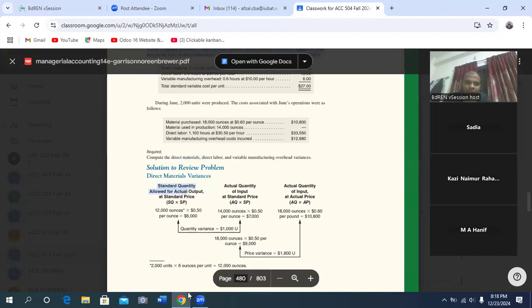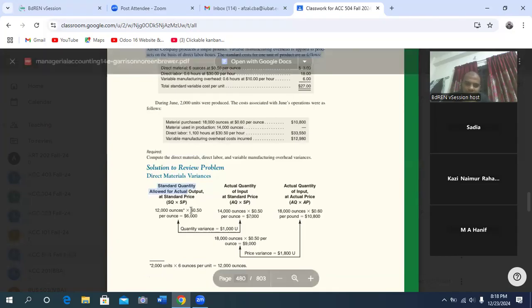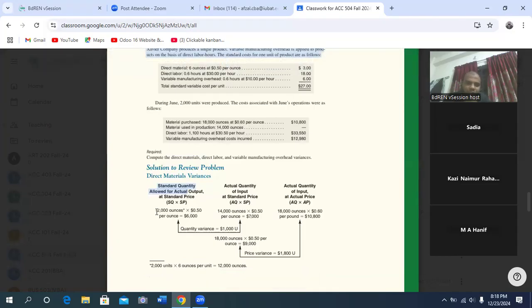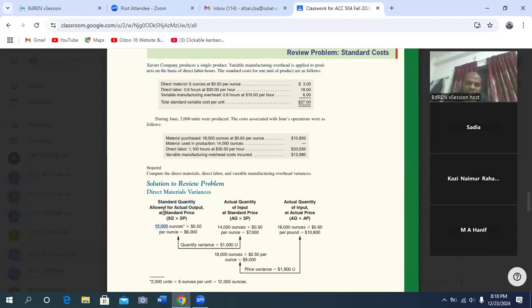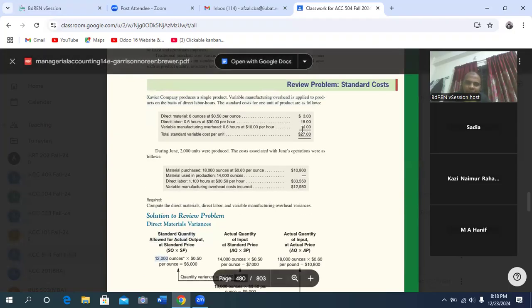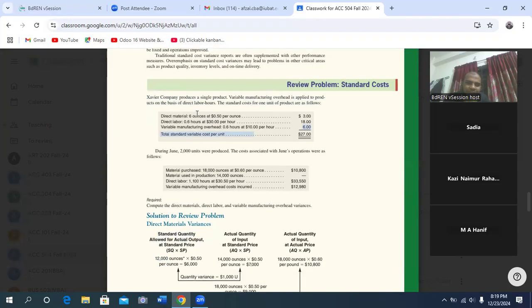Our standard quantity was 12,000 ounces. How do you determine 12,000 ounces? Because the standard for one unit is 6 ounces. And for 2,000 units, the standard requirement is 12,000.